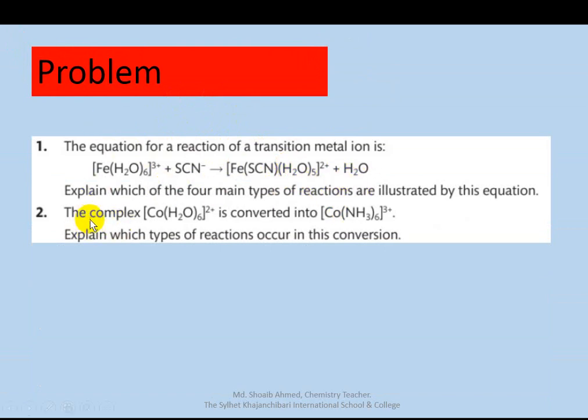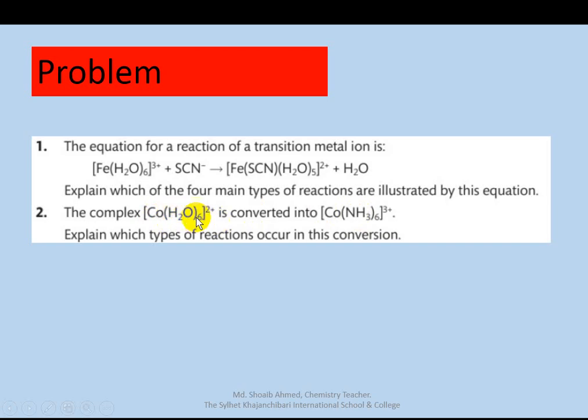Okay, now question number 2. The complex ion hexaaqua cobalt(II) is converted to hexaammine cobalt(III). Explain which type of reaction occurs. At first we see this is a ligand exchange reaction.